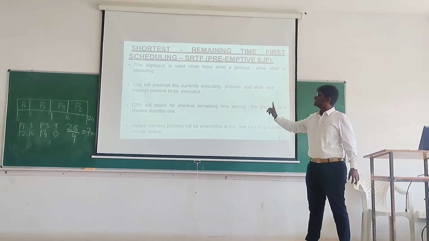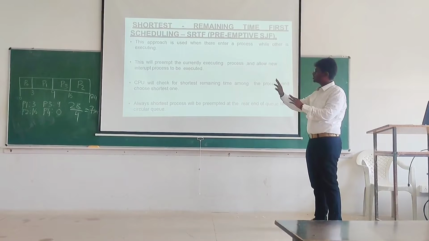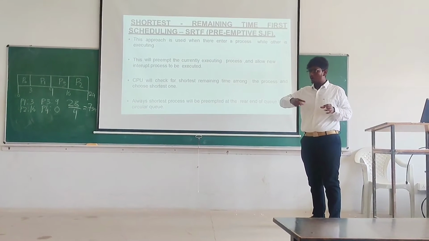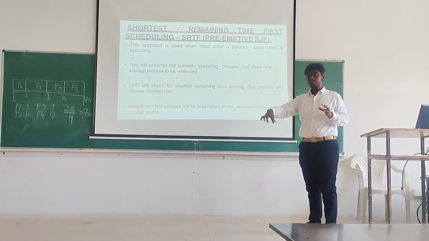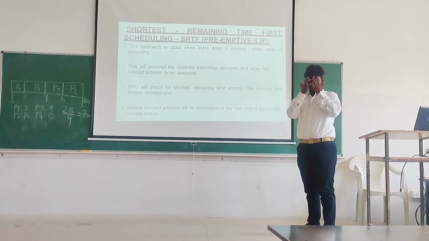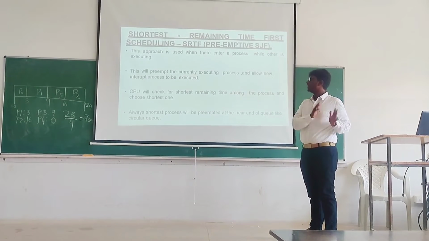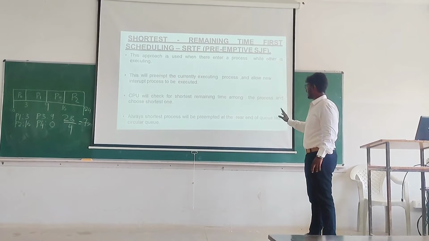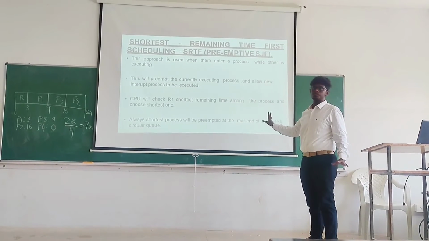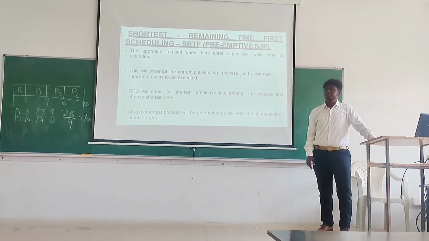The CPU will check for the shortest remaining time among the processes and choose the shortest one. After moving the process, the CPU will check which remaining time is shortest and execute it. The preempted process is placed at the rear end of the queue, like a circular queue. Okay. Any doubts? No, sir.